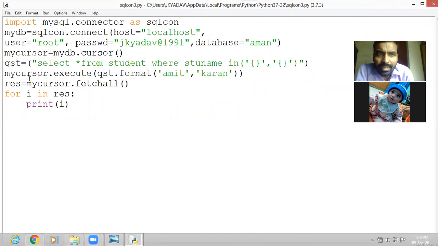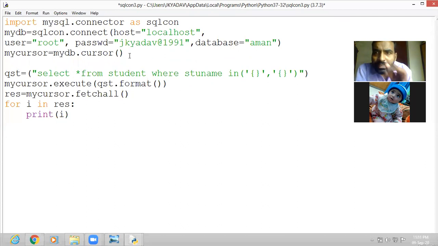First we have written my cursor dot execute, then in the parentheses we have written the query string qst, then we have written dot format, and then in the parentheses we have given the string values for the names in the form of a tuple. That is, the first parameter has the value Amit, the second parameter has the value Karan. Okay, now let us make this take input. Let us input the values.